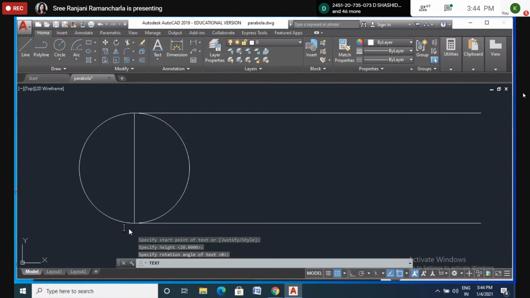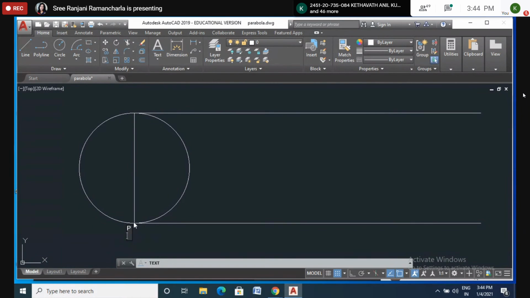Ma'am, diameter 5 centimeter? Yes, 5 centimeters. So you have to take radius as 2.5 centimeters. Okay. Now from point P, what is the circumference of the circle? Please calculate pi d, pi into 5.